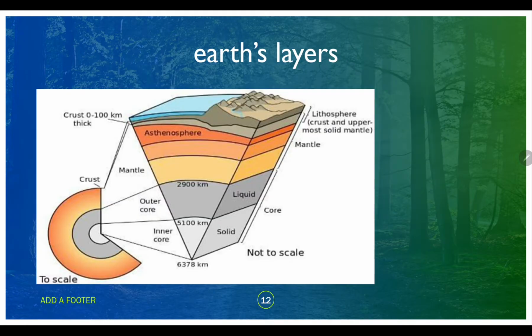Then this is how the Earth's layers are: the crust and uppermost solid mantle are called the lithosphere. Just below that we have the asthenosphere. We have the Moho discontinuity here, and then the Gutenberg discontinuity between the mantle and outer core. And the crust is 0 to 100 kilometers, very thin in the oceanic bed, and it is thickest at the mountains.